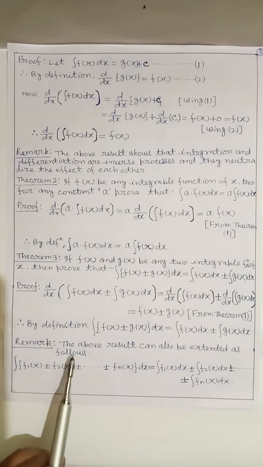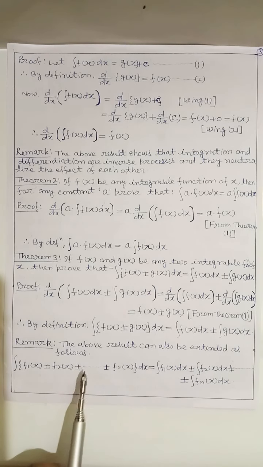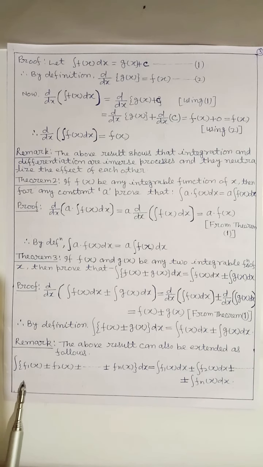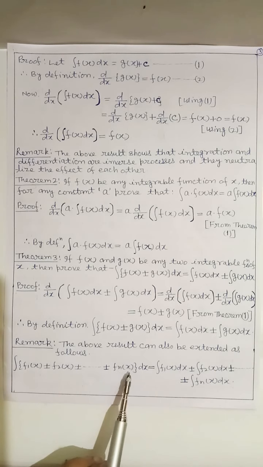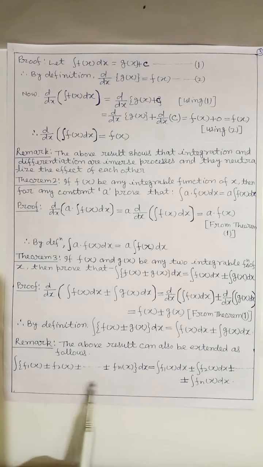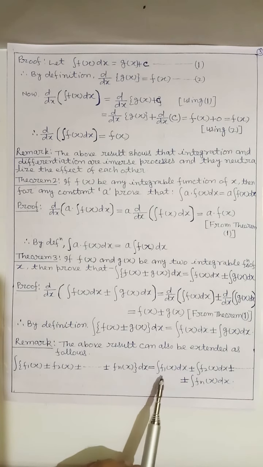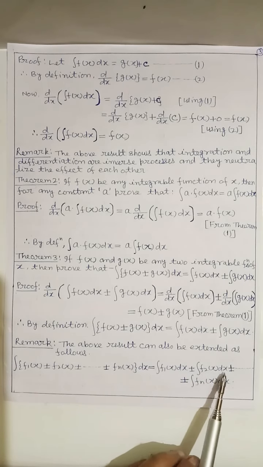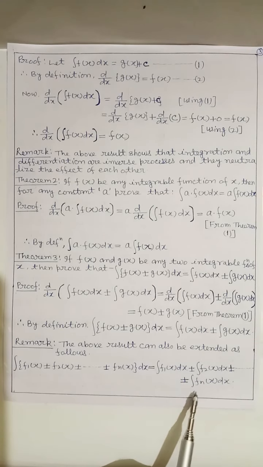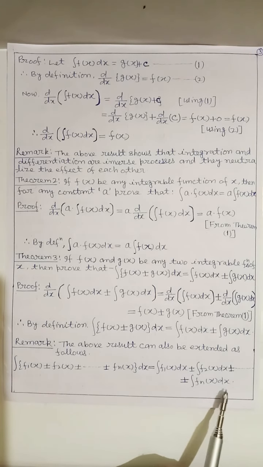Here is a remark: the above result can also be extended as follows: the integral of [f1(x) ± f2(x) ± and so on ± fn(x)] dx equals the integral of f1(x) dx ± the integral of f2(x) dx ± and so on ± the integral of fn(x) dx.